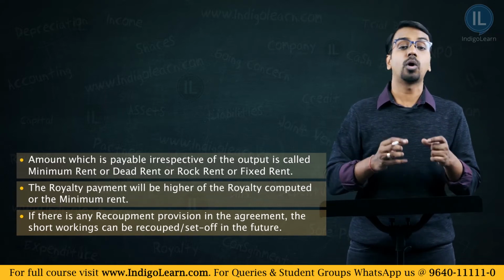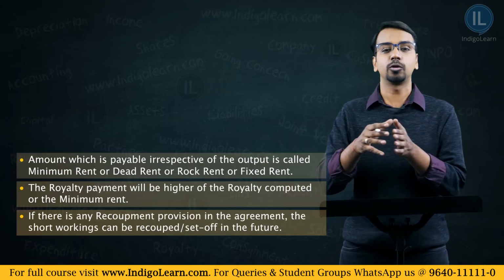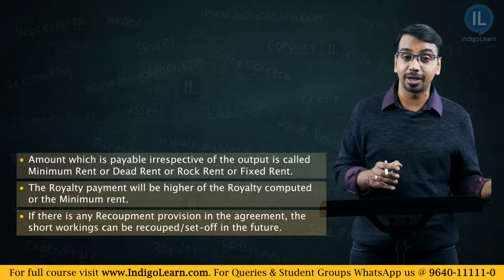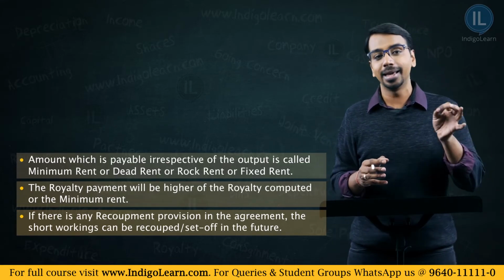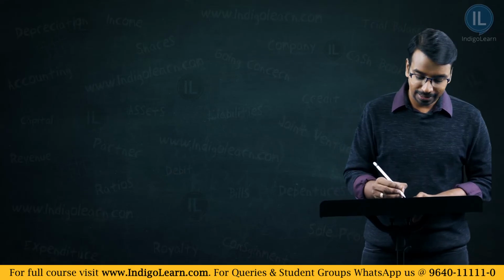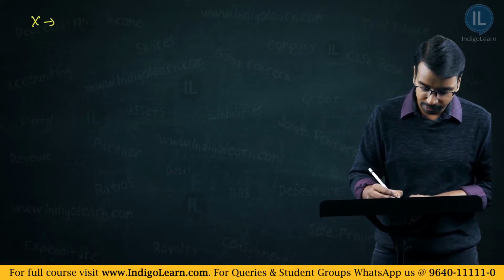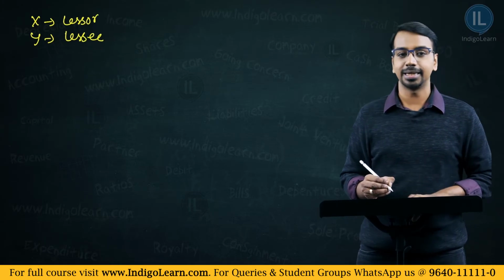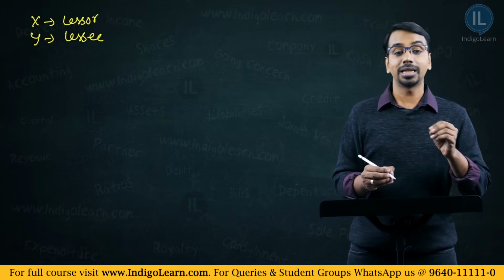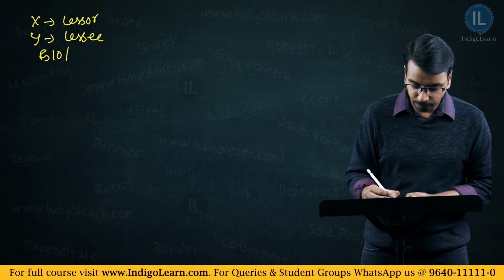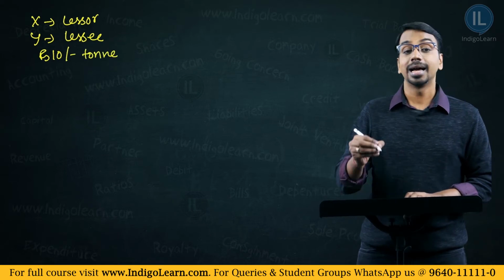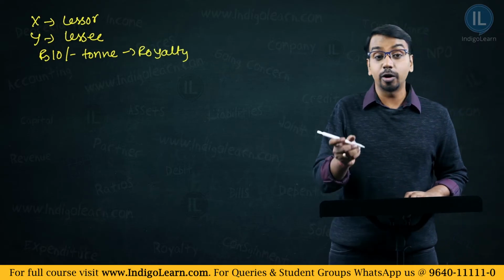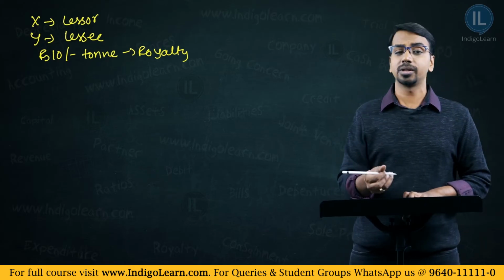Now we will take one more example to understand how this recoupment happens, what happens to the recouped amount, and whether we can recoup the amounts for an indefinite period. All these things we'll understand using an example. Let us say there is one Mr. X who is the lessor, and one Mr. Y who is the lessee, and there is a coal mine, and what they have agreed is rupees 10 per ton as the royalty. Now it can be on a percentage basis or on an output basis, either way is possible.